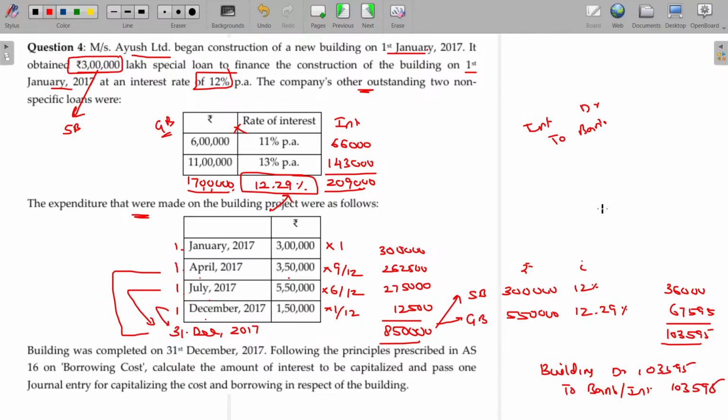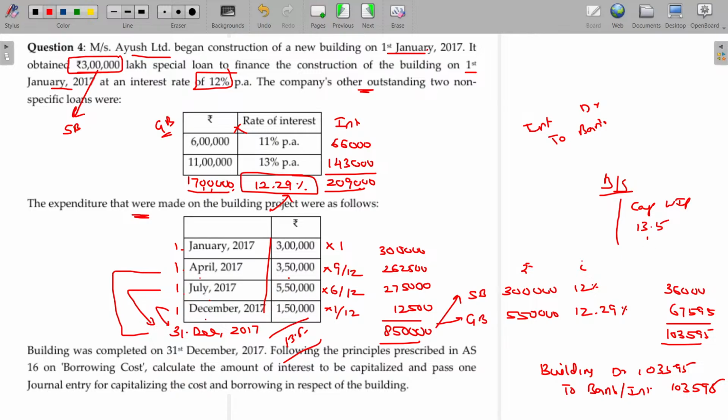So in your balance sheet, capital expenditure under construction, building under construction or capital work in progress. What is the value? Already we spent so much. How much is that? 13.5 lakhs already spent.